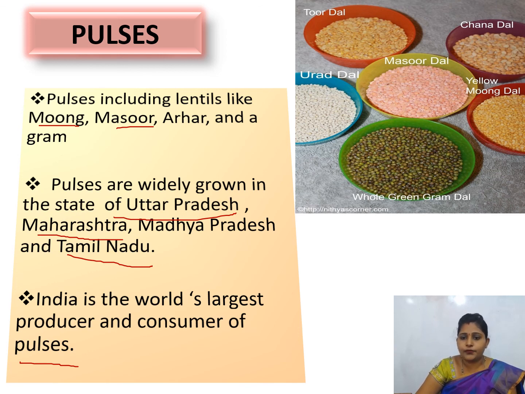And here are a few pulses. This is masoor dal, moong dal. This is green gram dal and channa dal. Here you can see the channa dal and tur dal. Here are a few dals.